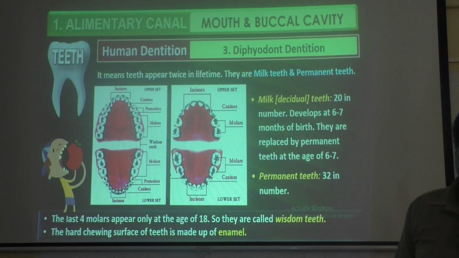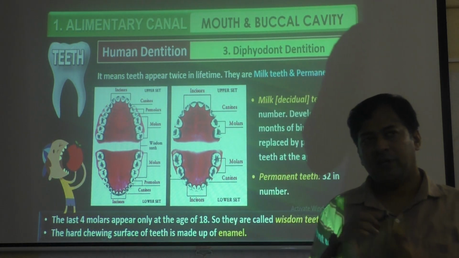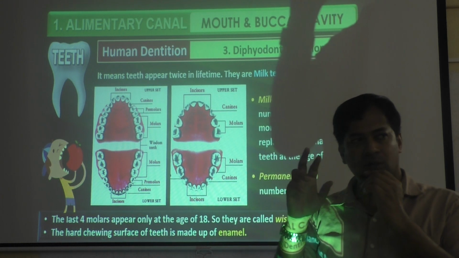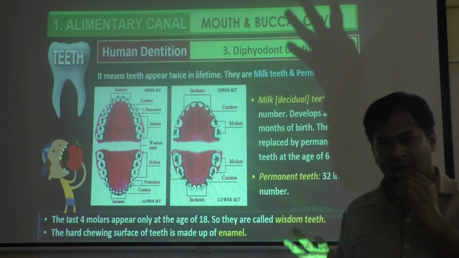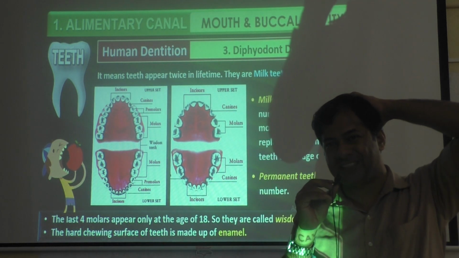Then one more condition is there in humans, that is called diphyodont, where di means 2. We will have 2 types of dentition. One is during childhood, we will have milk dentition.